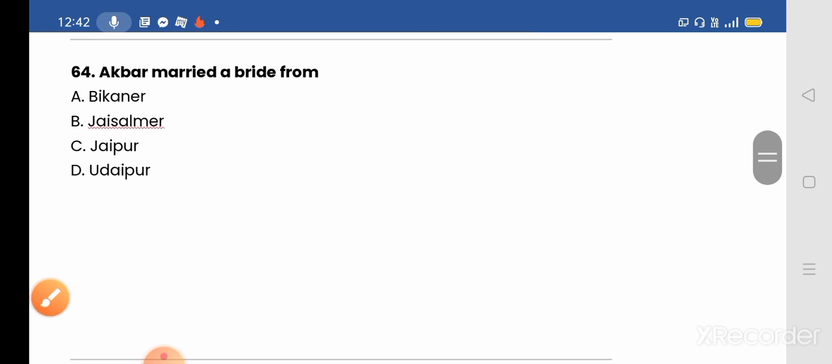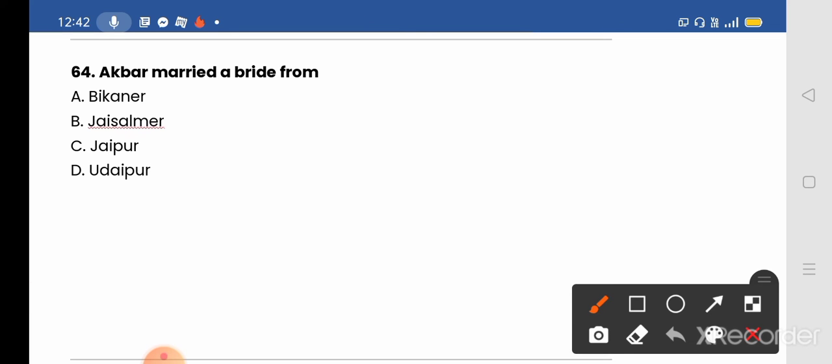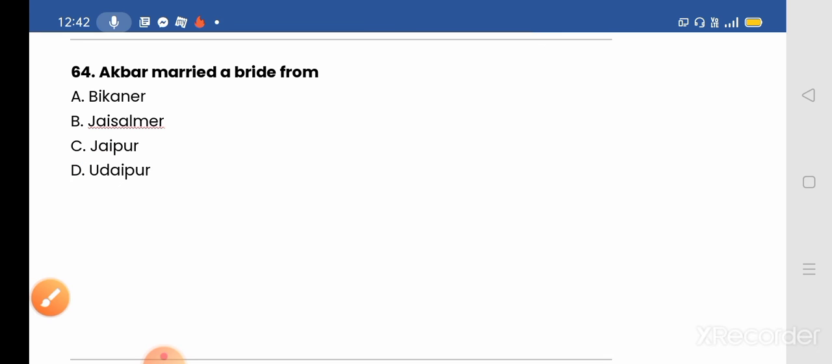Question number 64. Akbar married a bride from. Options given: A. Bikaner, B. Jaisalmer, C. Jaipur, and D. Udaipur. And the correct answer will be D, Udaipur. Akbar married a bride from Udaipur.